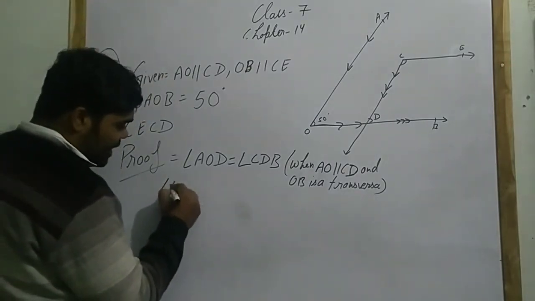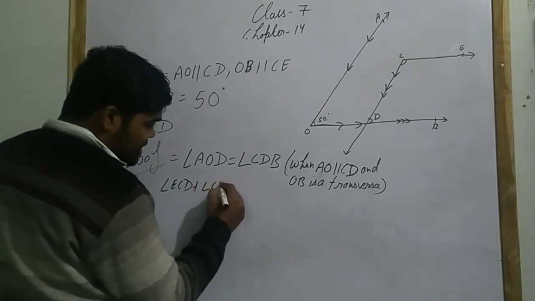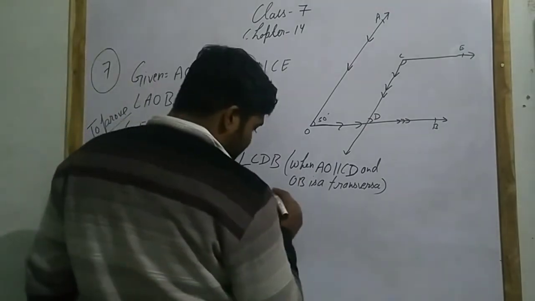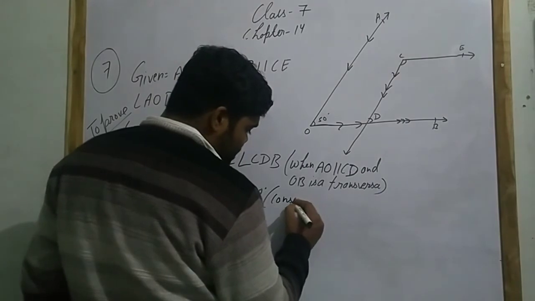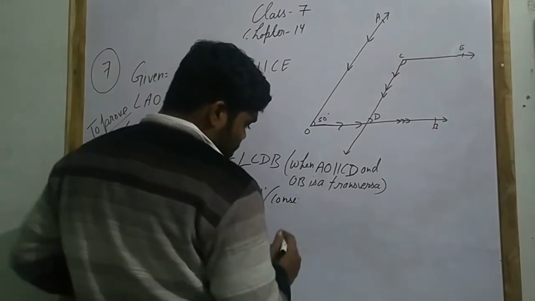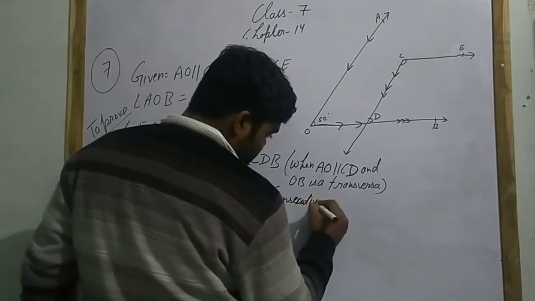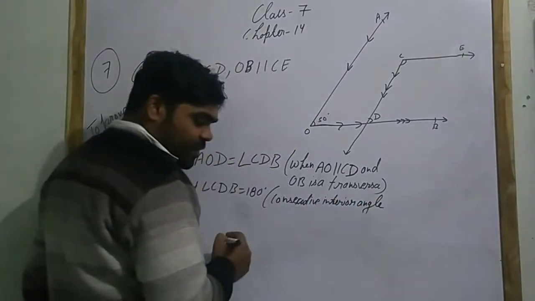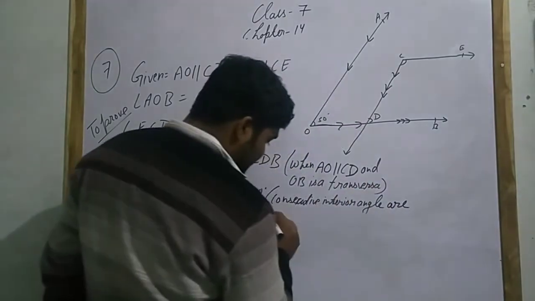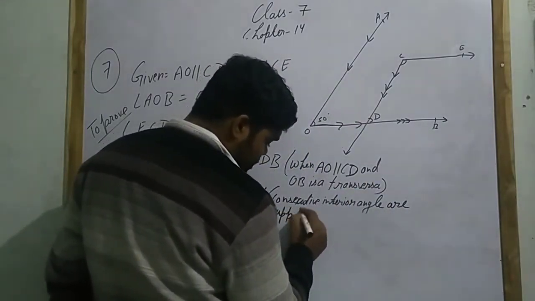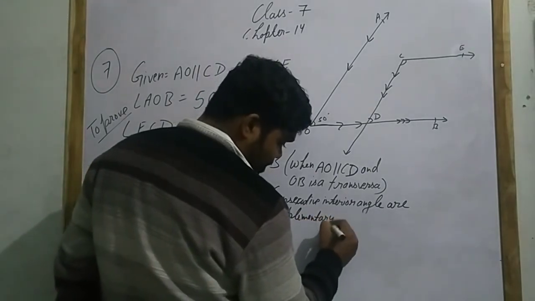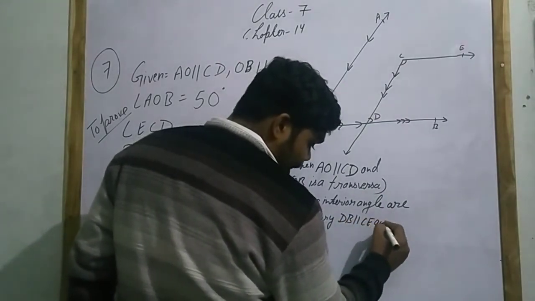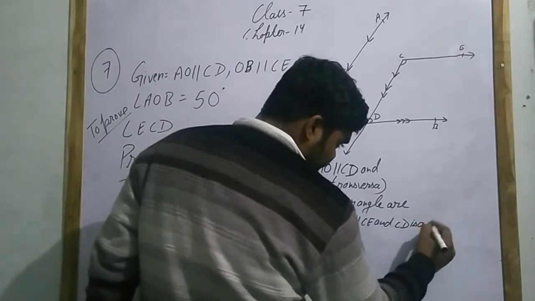So angle ECD plus angle CDB equals 180 degree because consecutive interior angles are supplementary, DB parallel to CE and CD is a transversal.